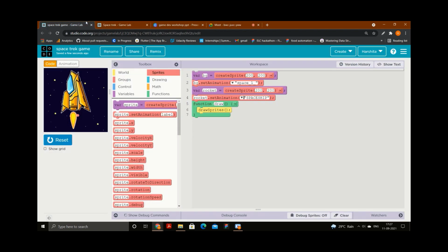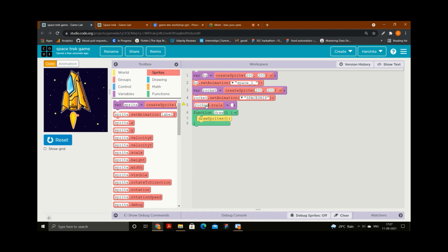But here in this game it's very big. That means I need to scale it down. So what I will do now, I will use this part in the sprite section itself, sprite dot scale. Take this one, put it just below here. Please don't disturb the positioning of the blocks, otherwise it may create trouble for you. Place every block according to me.